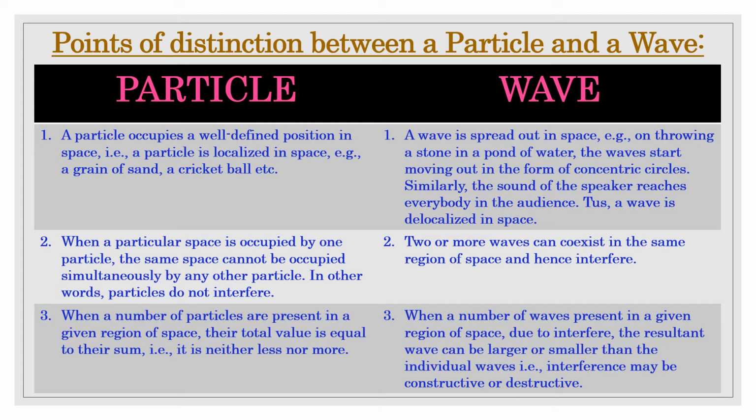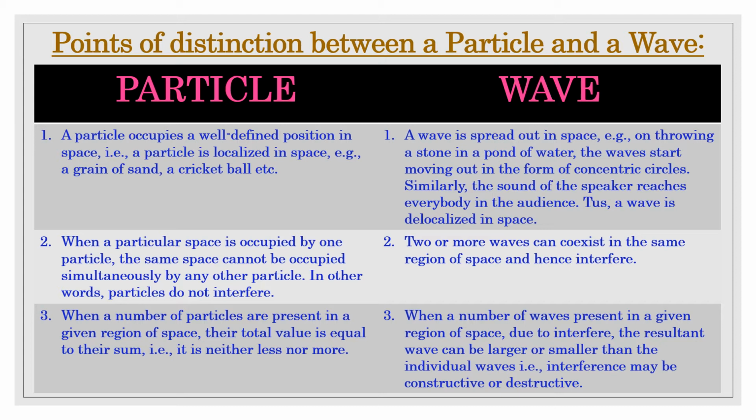Now coming to the second difference: when a particular space is occupied by one particle, the same space cannot be occupied simultaneously by another particle. In other words, particles do not interfere. On the other hand, two or more waves can coexist in the same region of space and hence interfere. Later on, we will learn about superposition of waves in physics.